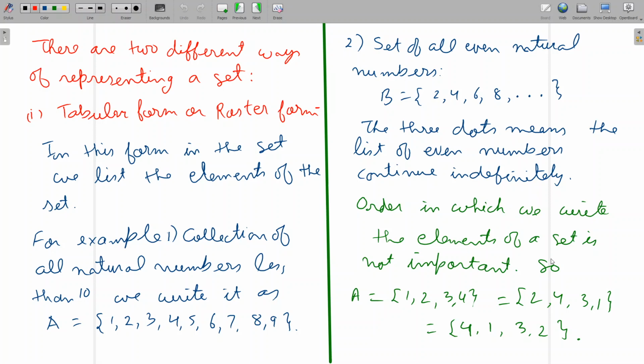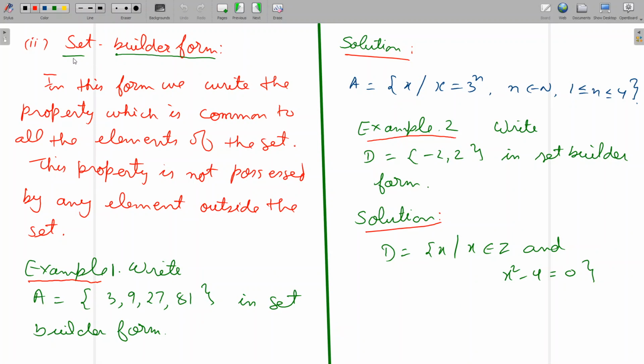The order in which we write the elements of a set is also not important. For example, if there is a set, say A equal to having the elements 1, 2, 3, 4, we can rewrite it as 2, 4, 3, 1, or we can rewrite it as 4, 1, 3, 2. All the 3 are equal. There is no difference between them. So the order in which we write the elements is of no importance. We can write it any way we like.